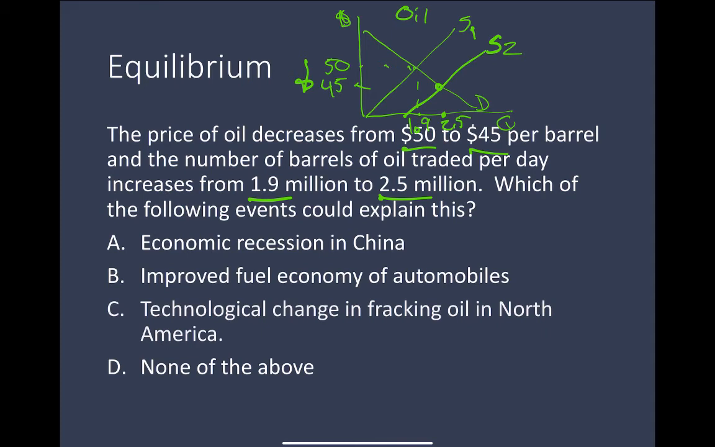So now we need to look at these different events and see which of these would cause an increase in supply. Economic recession in China? No, when income goes down in China because of a recession, the Chinese are going to buy less gasoline because oil and gas are normal goods. And so A isn't correct. This is a demand shifter.